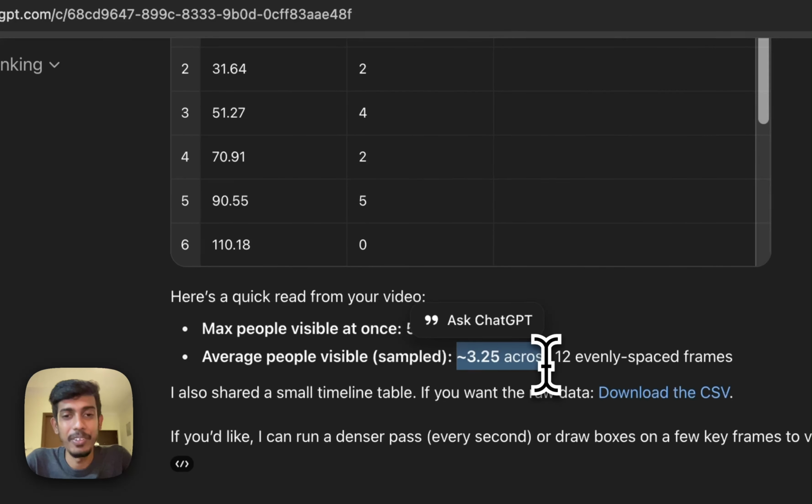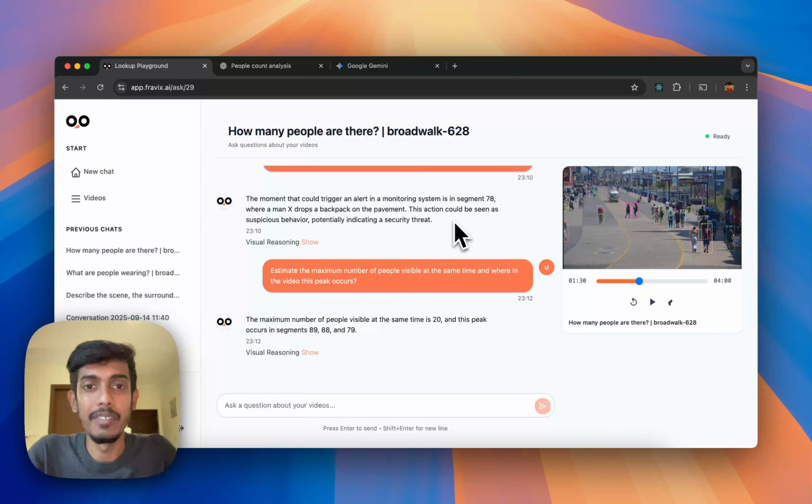Hence, the power of combining temporal plus ObjectDB along with computer vision models and video LLMs is what makes us unique. We are not just looking at a single frame, we are looking at the sequence of events that are happening in the video. This is the capability that makes us unique and different from every other language model that exists today. The infrastructure is super lightweight and runs at 1/10 the cost of running a large language model.